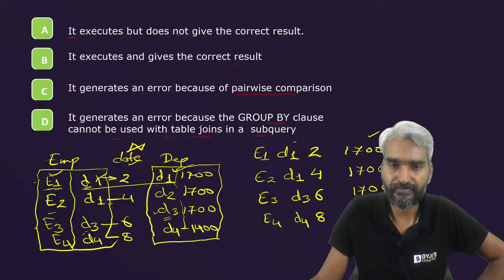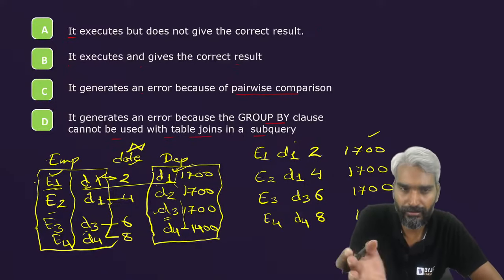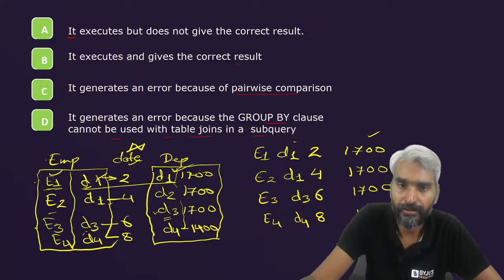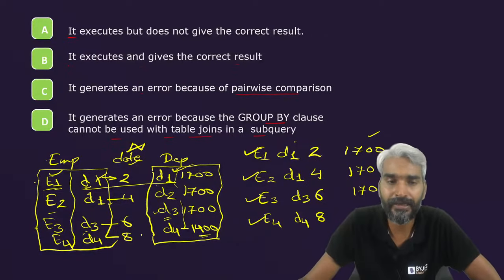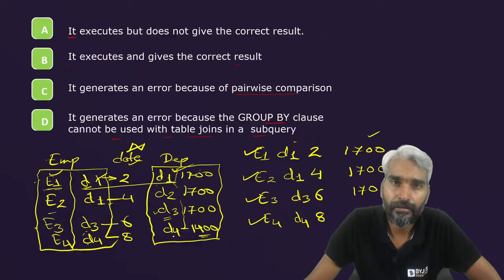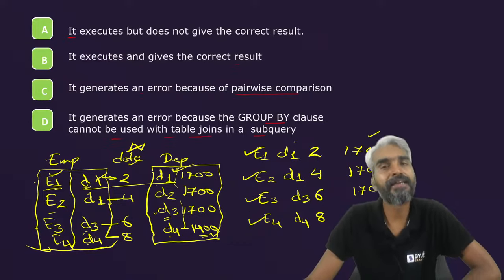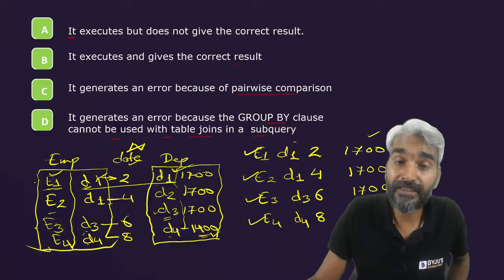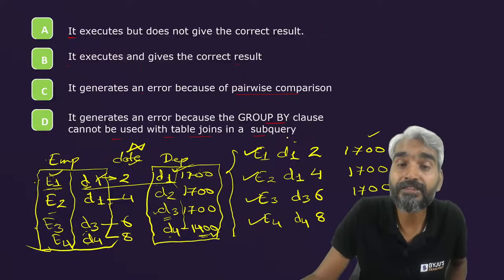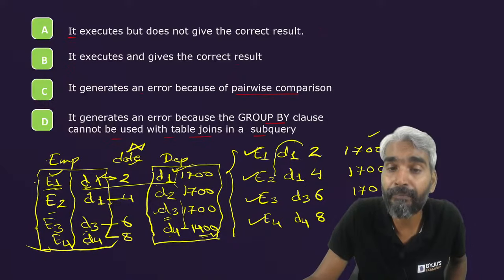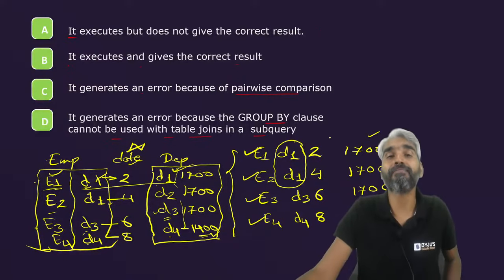This 1400. Okay. Now I'll try to write on the left hand side, but this time it's okay. So you just need to understand, for this the location ID is 1700, for this location ID is 1700, for this location ID is 1700, but for E4 location ID is 1400 because the department to which employee E4 belongs has location ID 1400. Now you can actually see that in the tuples of this natural join, there are multiple tuples with the same department ID.